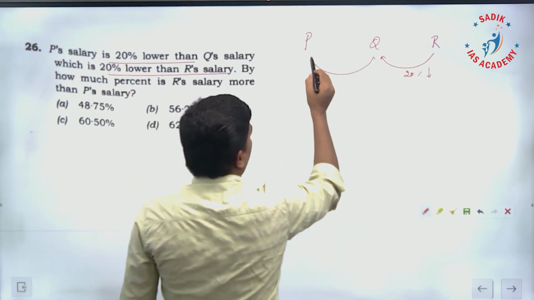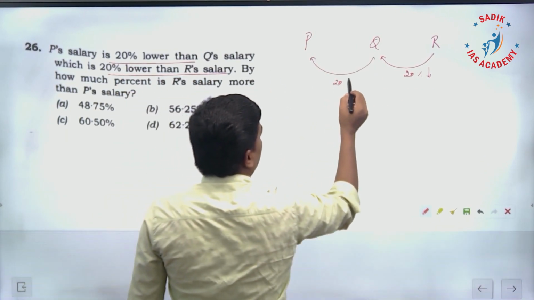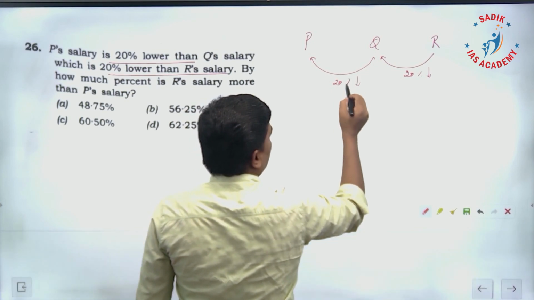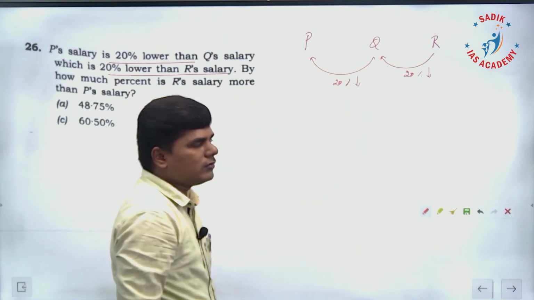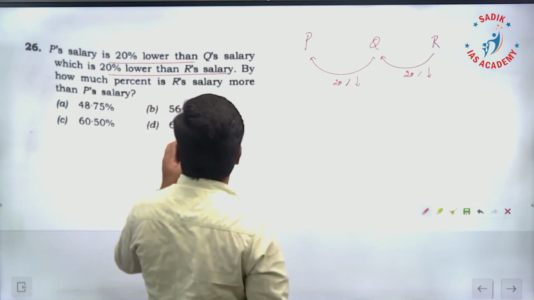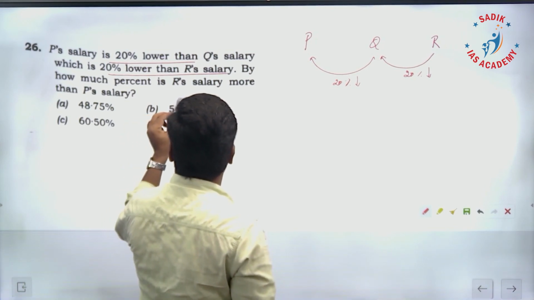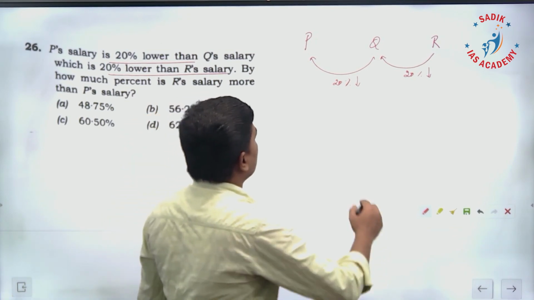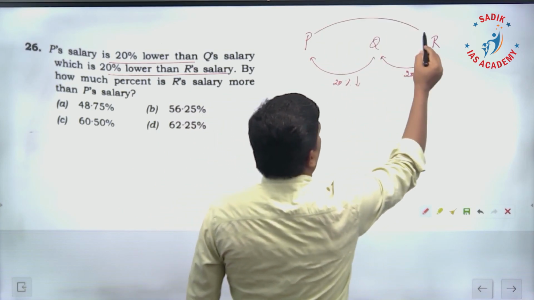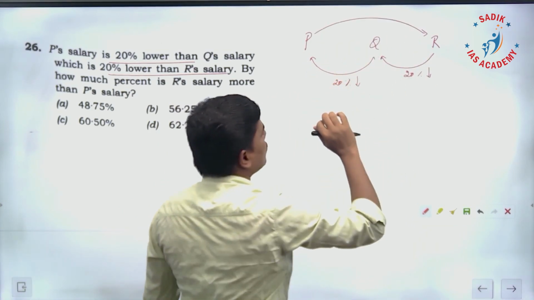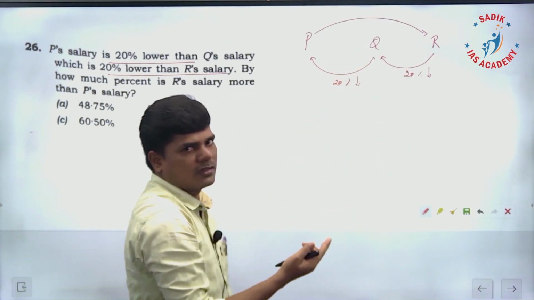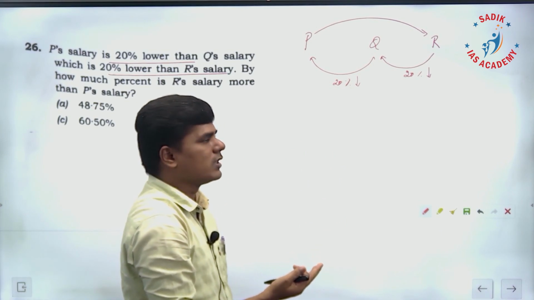If you take P's salary, it is 20% lower than Q's salary. That's what they have given. What is the question? By how much percentage is R's salary more than P's salary? So they are asking with respect to P, R's salary is how much percentage more? That's what they are asking.